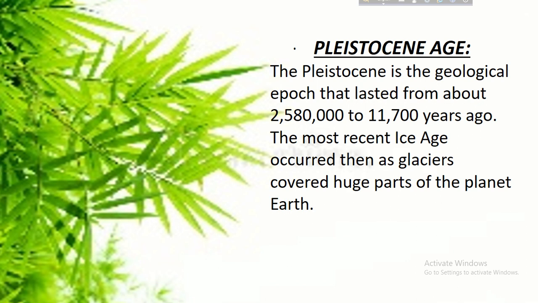Pleistocene. The Pleistocene is the geological epoch that lasted from about 2,580,000 to 11,700 years ago, and the most recent ice age occurred then as glaciers covered huge parts of planet Earth.